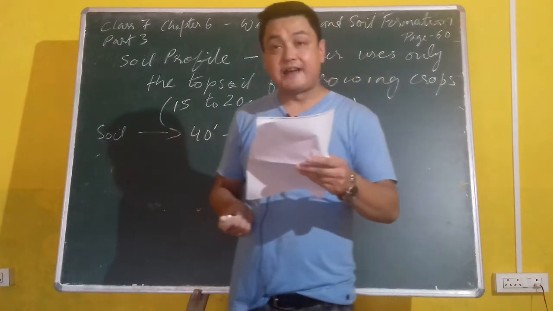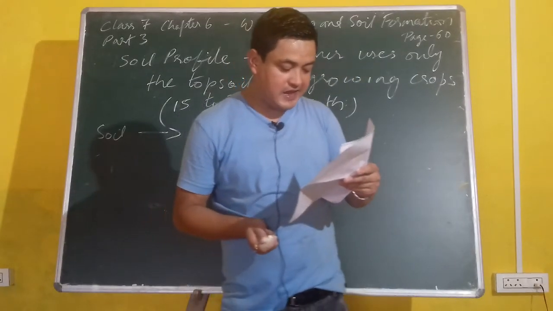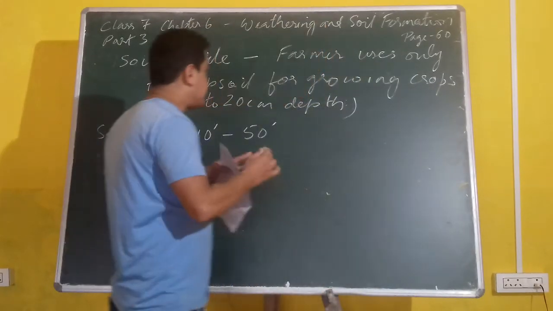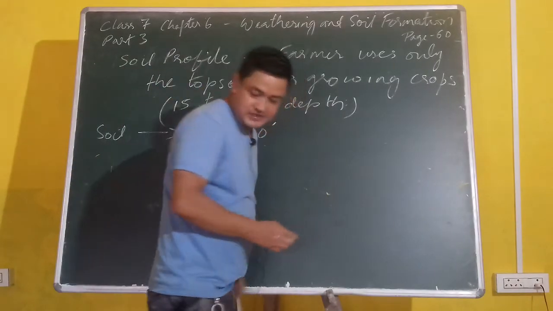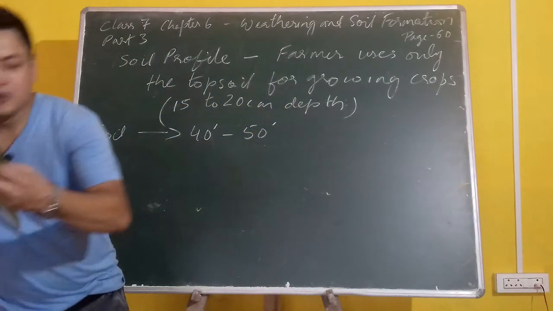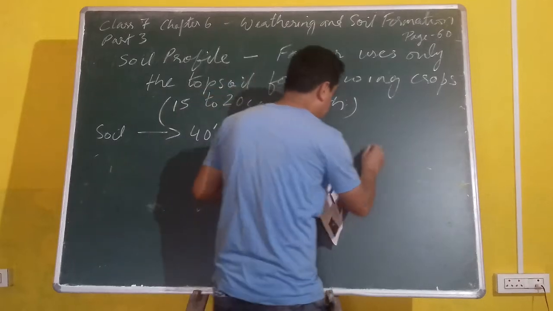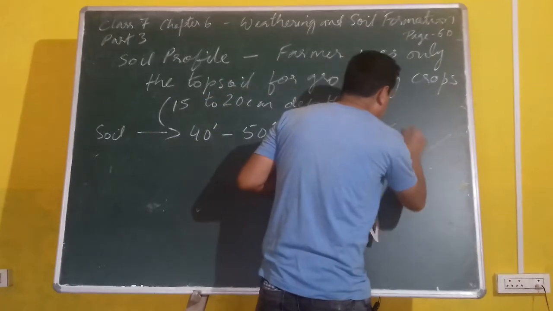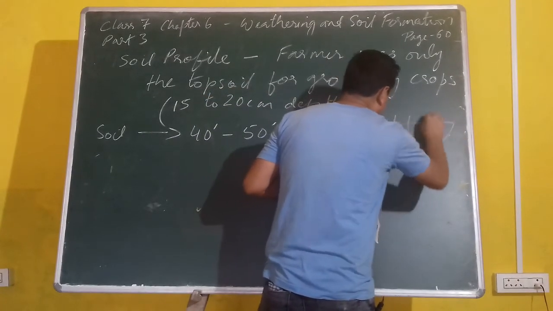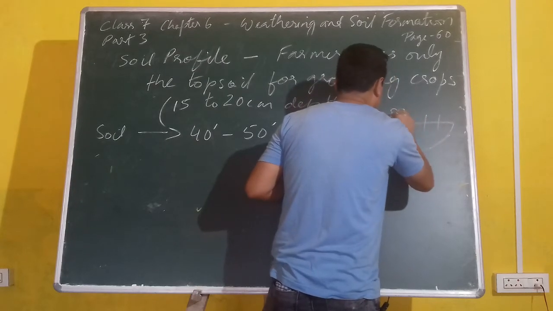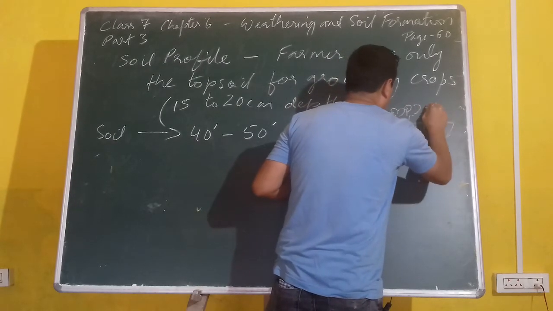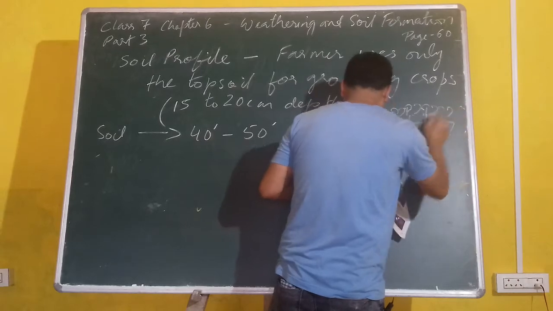The soil is arranged in distinct layers. Let's take for example, I'll draw a picture of the soil. Here the farmer grows crops. These are crops which are grown on the top soil.